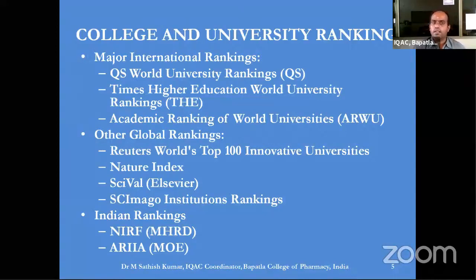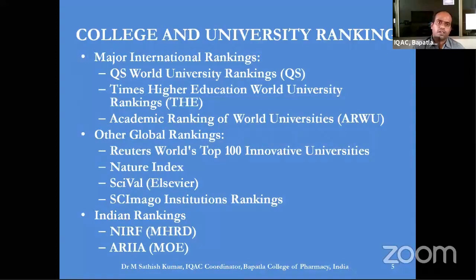There are many other international rankings as well, but these three, at least in my opinion, are very common: QS, Times ranking, and Academic Ranking of World Universities.